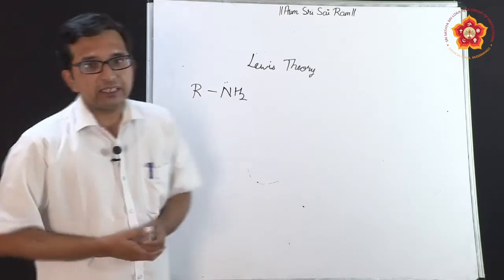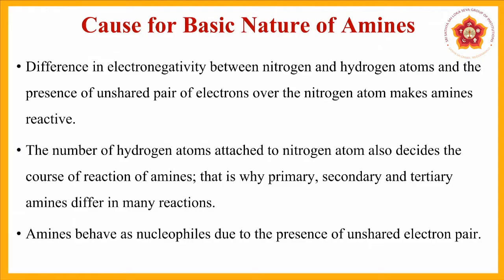Considering these aspects, we will now see the cause of the basic nature of amines. This basic nature comes across because when we write the structure of nitrogen, we can see the presence of a lone pair of electrons. The moment these lone pair of electrons are present, they are not in any bonding, therefore they can very easily donate their electrons for further reactions.